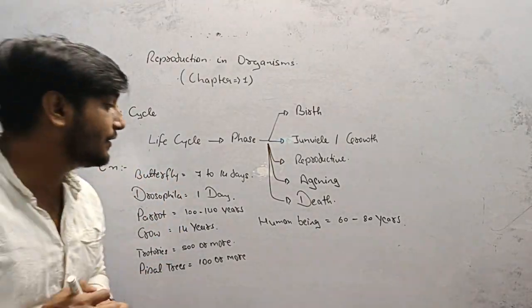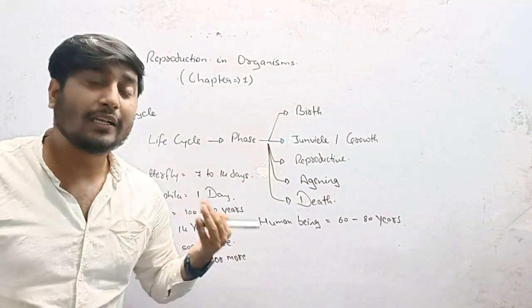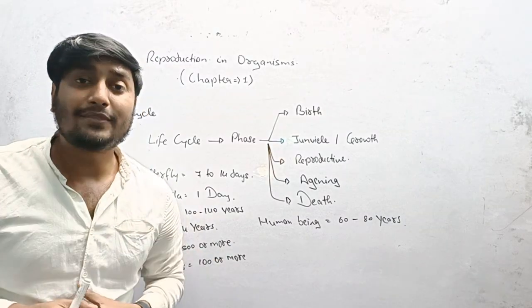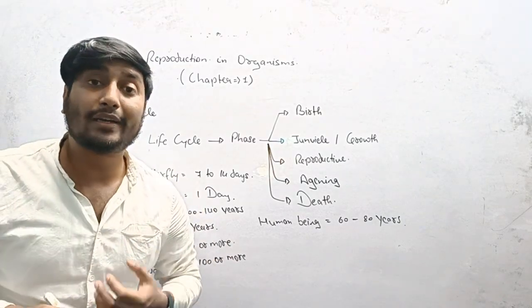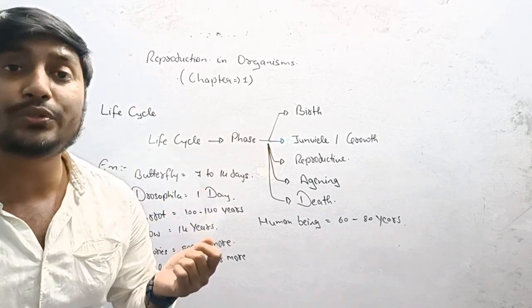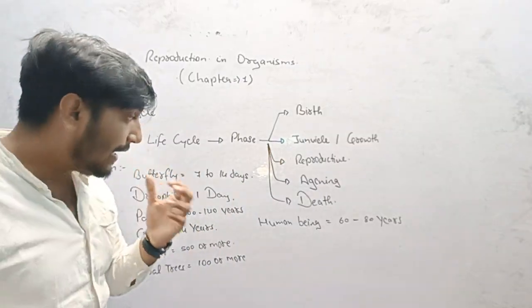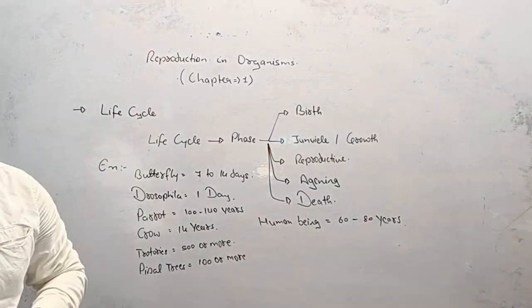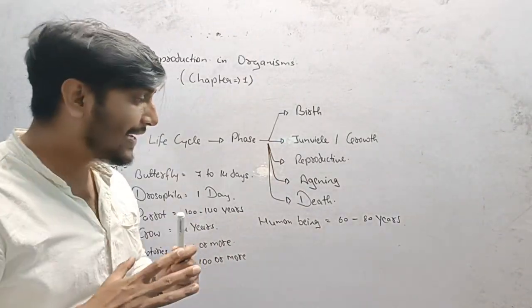When you see different organisms, the life cycle occurs in different ways, and the number of days is reduced or more. But these are all multicellular organisms.